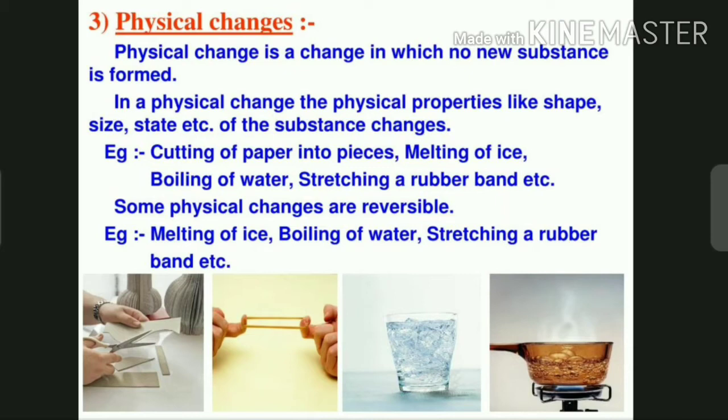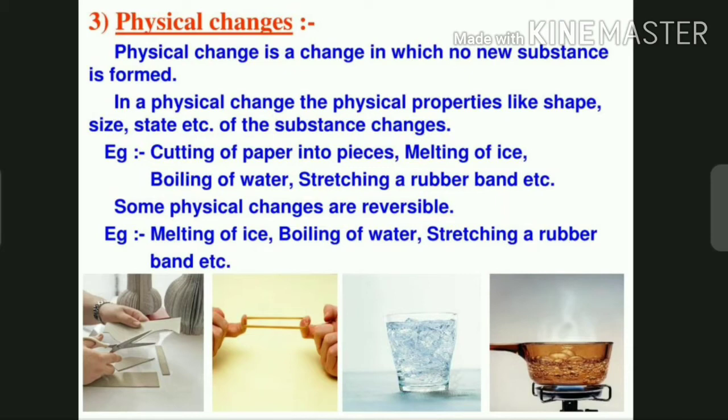Some physical changes are reversible. For example, melting of ice, boiling of water, stretching a rubber band. So all these are physical changes, but these are reversible. As you are aware, some physical changes are reversible. So as we see, melting of ice, boiling of water, stretching of a rubber band are reversible changes. Last year you learned about reversible changes.